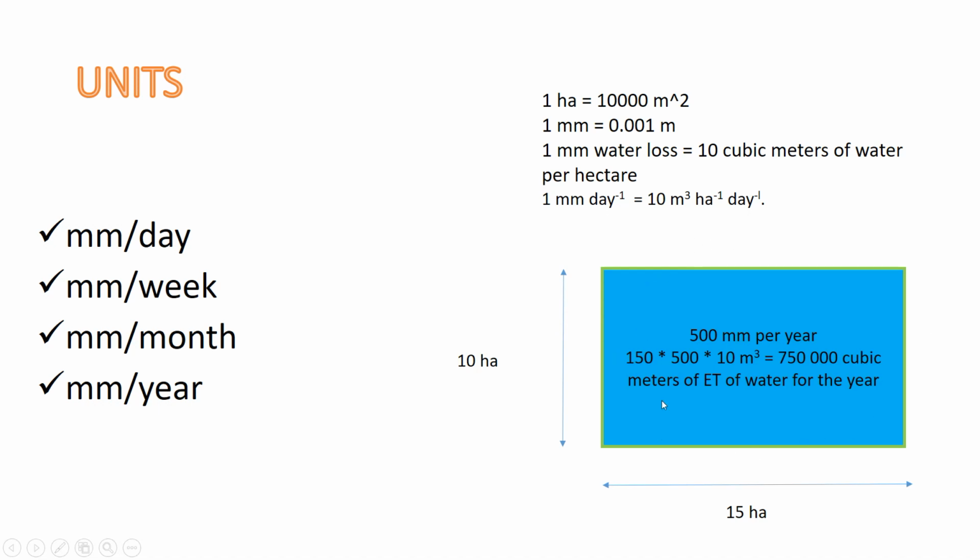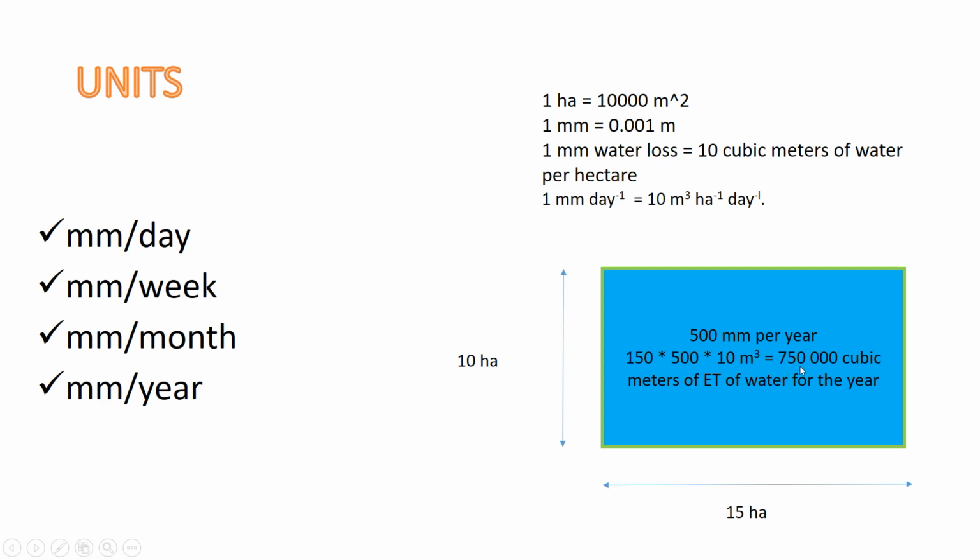So there is an area with a width of 15 hectares and a length of 10 hectares. So in general, the area of this agricultural plot is 150 hectares. And if the evapotranspiration rate per year is 500 millimeters, it means that the area, 150, is multiplied by 500, the water loss, multiplied by 10 cubic meters, because 1 millimeter per hectare is 10 cubic meters.